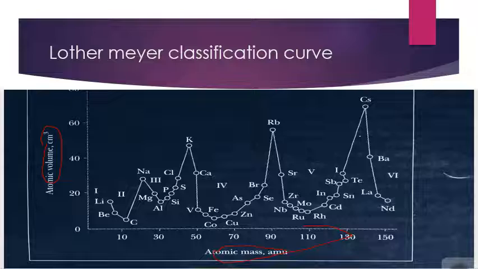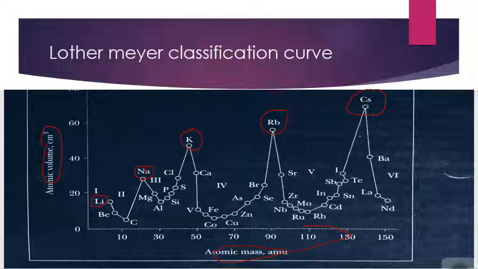Let's see, have a look here. Look towards the first element, that is lithium. It is present at the top of a peak. Look towards the another peak. It contains sodium. It is again at the top of the peak. The potassium again at the top of the peak. Rubidium, another metal at the top of the peak, and cesium, another metal. This is also at the top of the peak.